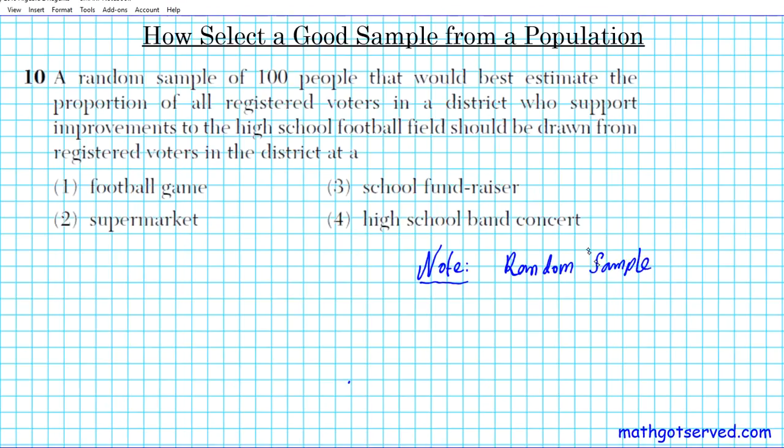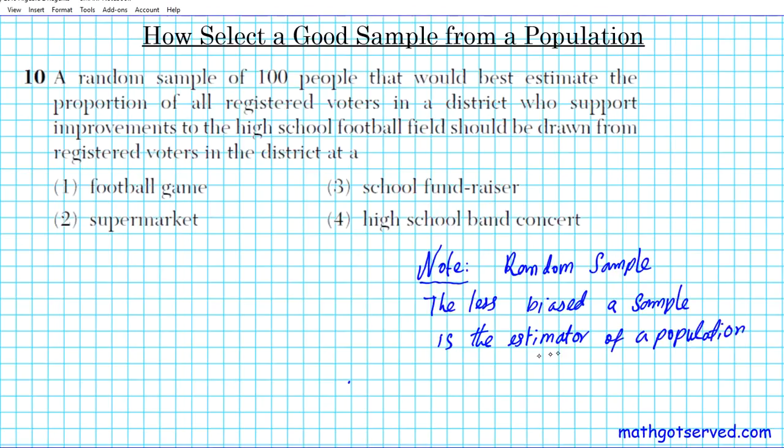All right. Whenever you're looking at a subset of the population, you want to select from an area that is as unbiased as possible. So the less biased a sample is, the better estimator of a population it is. Okay, so you want to try and be as unbiased as possible.